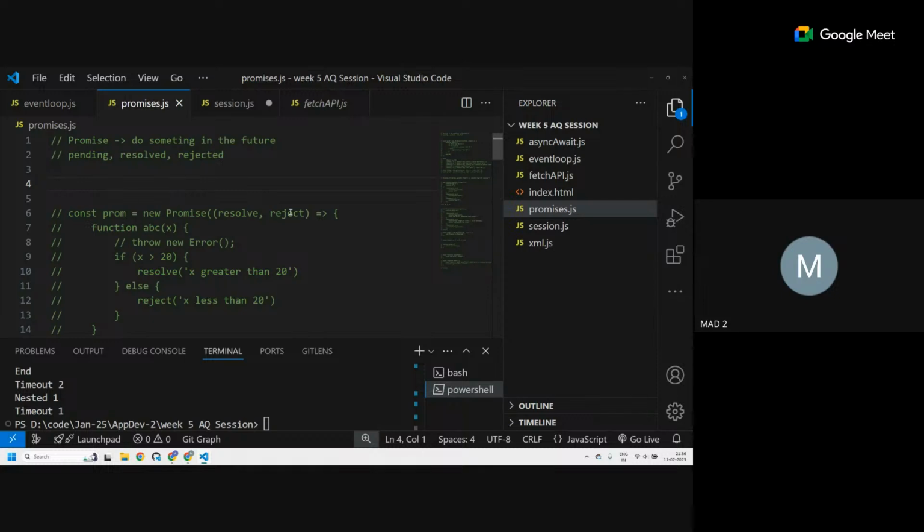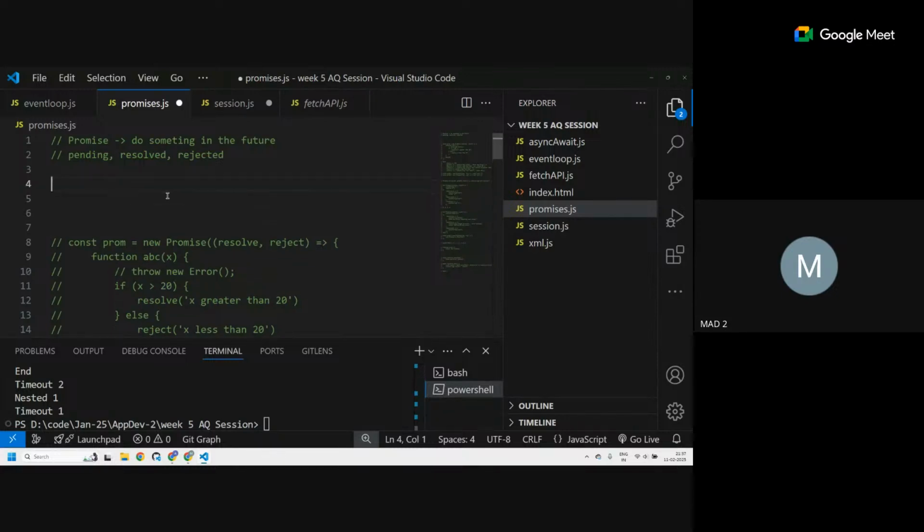And the pending state is when right now I don't know what is going to happen. And one more thing, promises are also asynchronous. That means it will be moved away from the main thread. Whenever you encounter a promise, it will be moved away from the main thread, and whenever the execution comes back, then it will be resolved or rejected. Okay. So first of all, let's see how to create a promise. Is the concept clear about promises? Any questions? Not right now, sir. Okay.